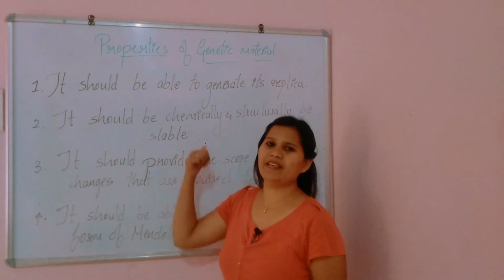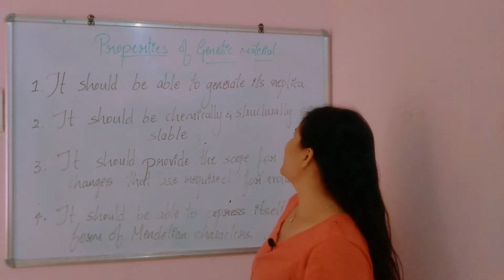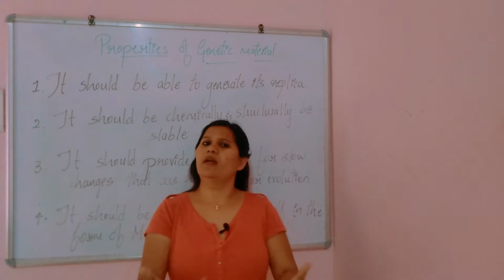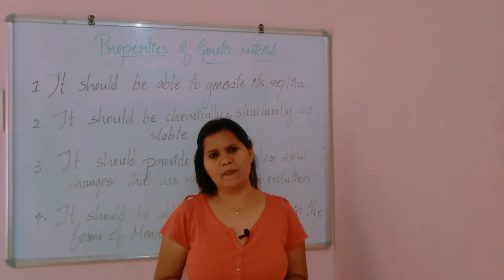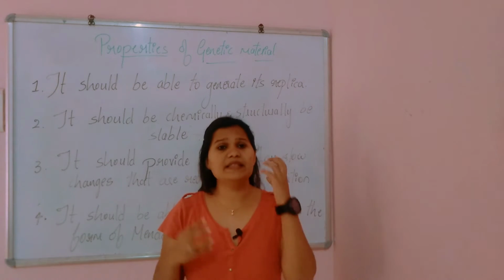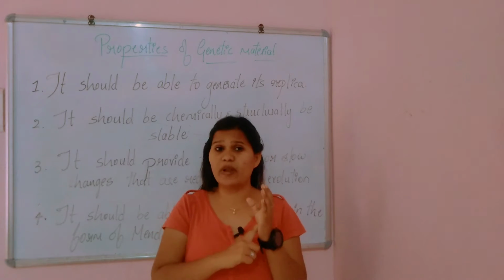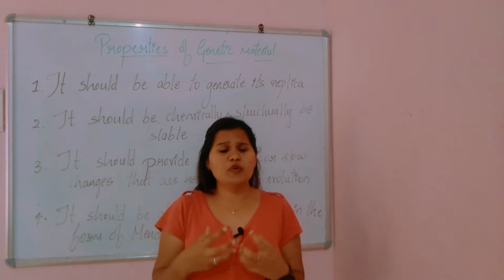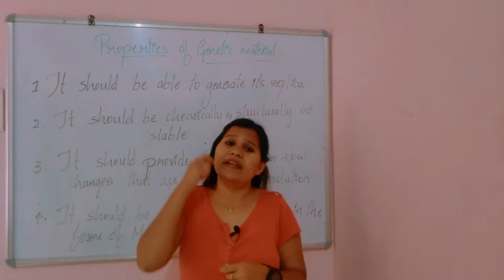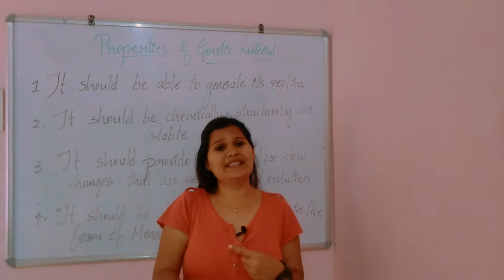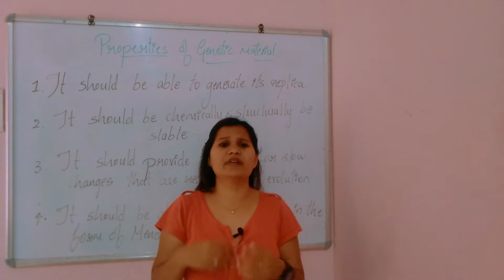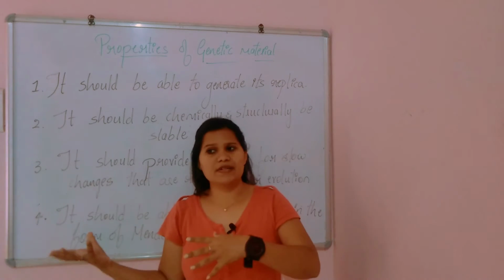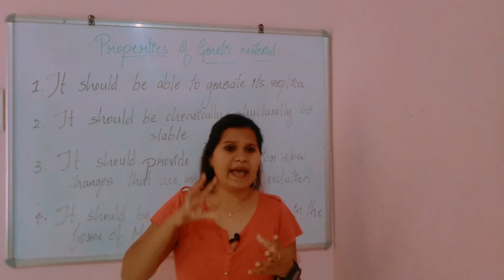The first property is that it should be able to generate its replica. In the sense, if I say this is the genetic material, it should have the capability to replicate itself. It should have the ability to recopy or reproduce, to duplicate its copies on its own, not with any other circumstances or forces acting on it.